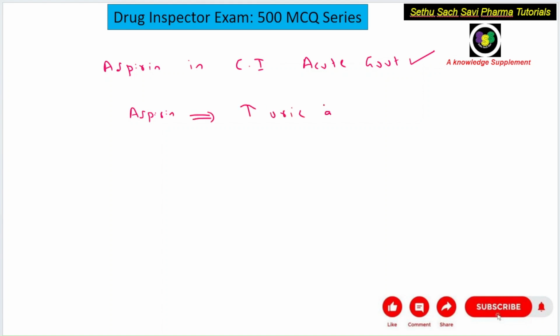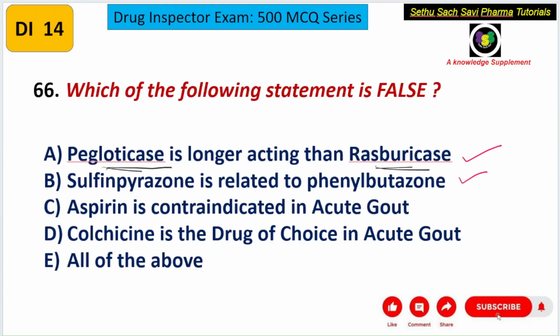Aspirin can increase the serum uric acid level, at a low dose or at the therapeutic dose. In acute gout, you know that the uric acid level will be high and it will be accumulating in the joints. So if aspirin is given, the acute gout will be aggravated or accelerated. Therefore aspirin should not be given in acute gout. It is contraindicated, so the statement is correct.